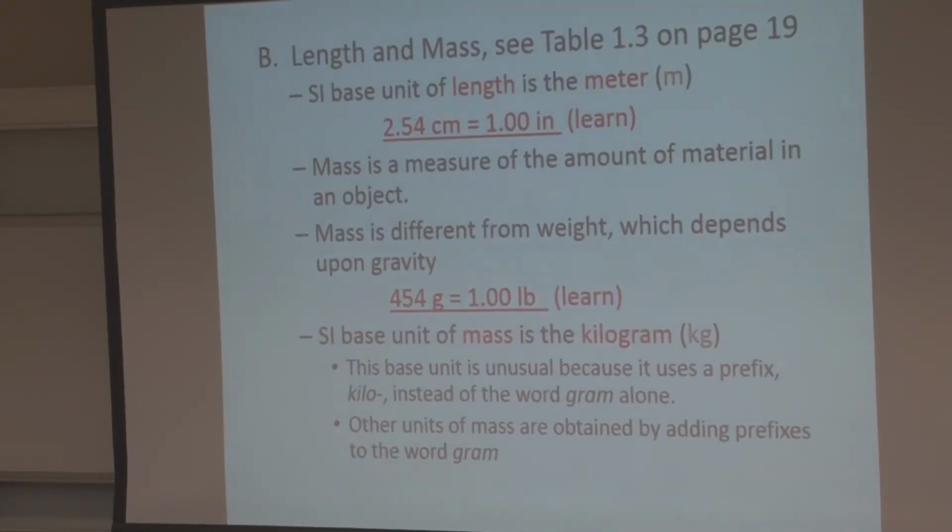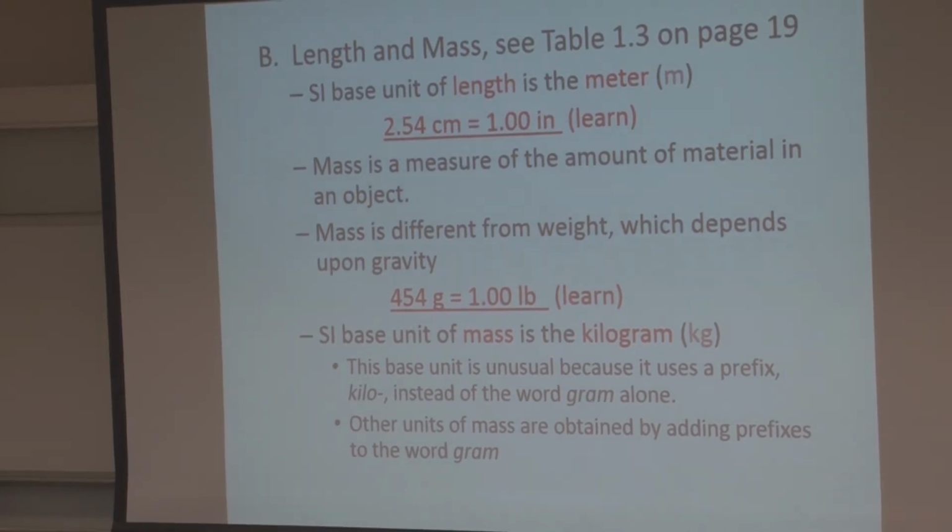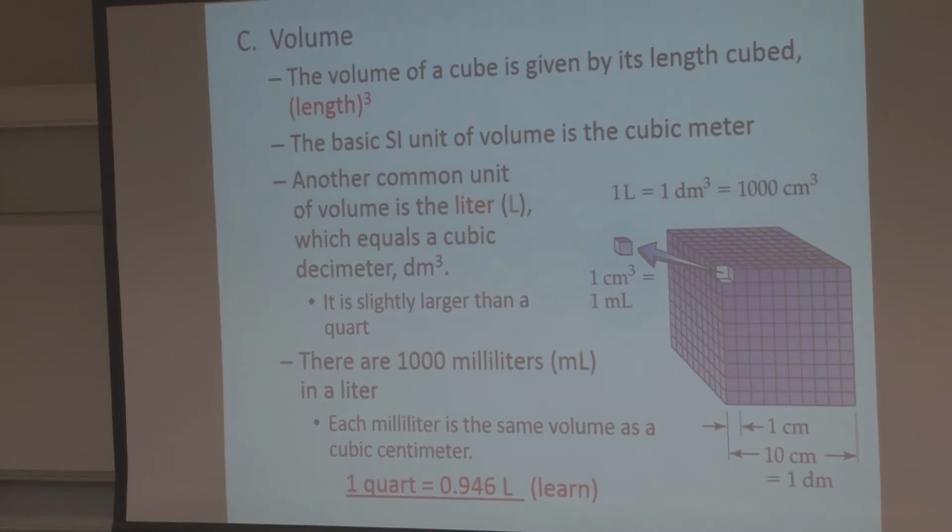So we want to learn things about units of mass and length. We want to learn these conversion factors between the British unit and the metric unit. So what I tell students to learn is 2.54 centimeters is 1 inch. 454 grams is a pound. Learn those. 1 quart is 0.946 liters.